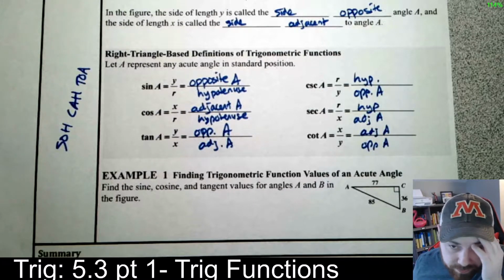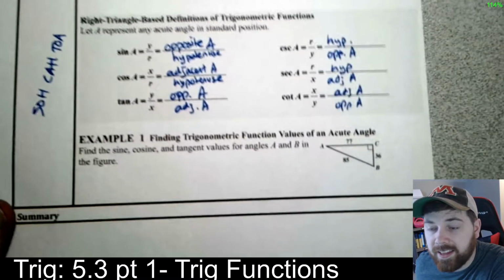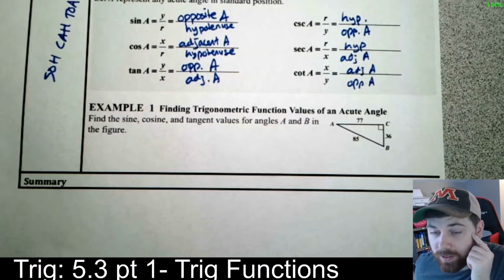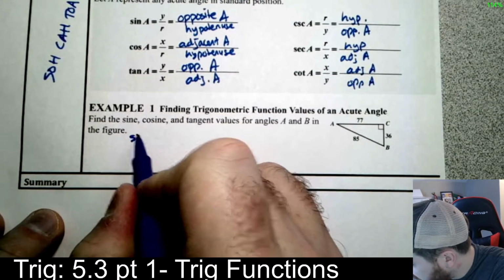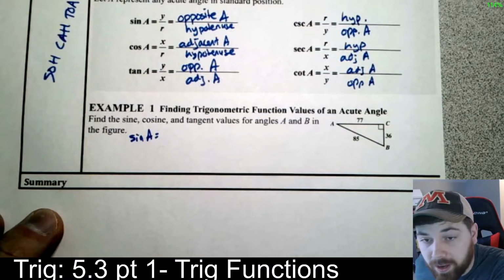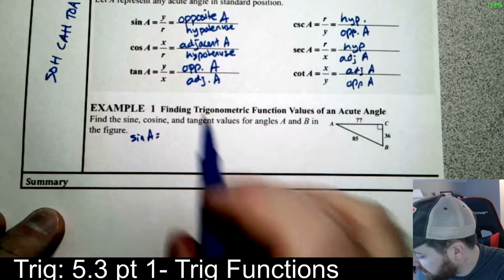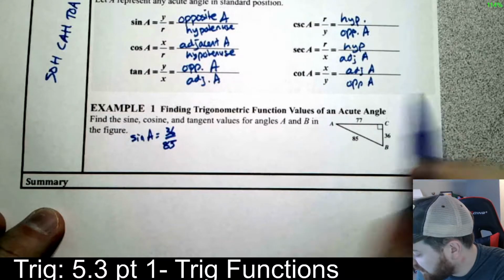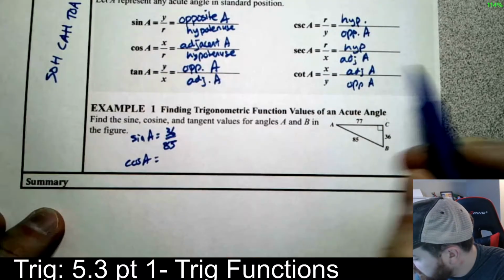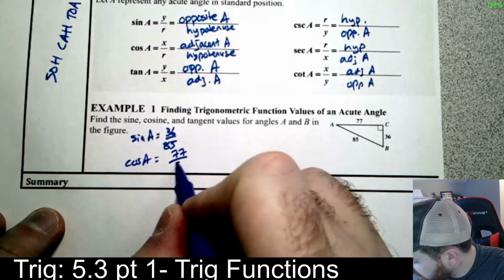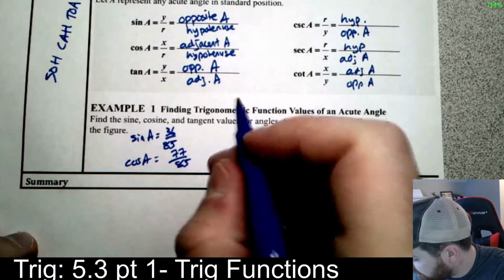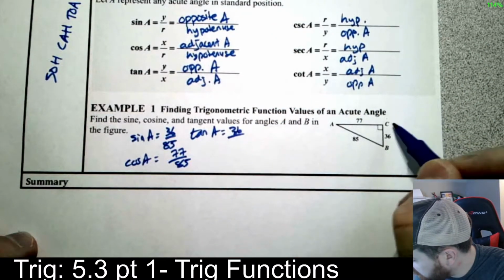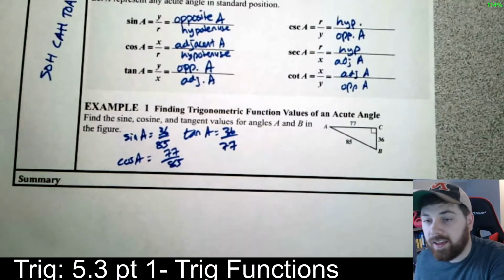So, based on this, we're going to find the sine, cosine, and tangent values for the angles A and B in the figure. We're not looking for A and B. This is a little confusion from when you were in geometry. So, sine of A is opposite over hypotenuse. Opposite of A is 36, hypotenuse is 85. Remember, the hypotenuse is always across from the right angle. For the cosine of A, it's going to be adjacent, 77, over hypotenuse, 85. Make sure you reduce these if you can. And the tangent of A is going to be opposite, 36, over adjacent, 77.